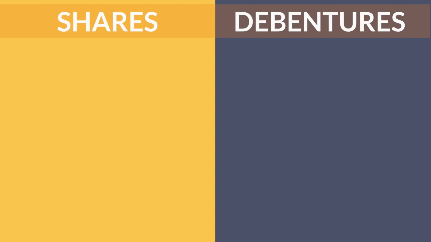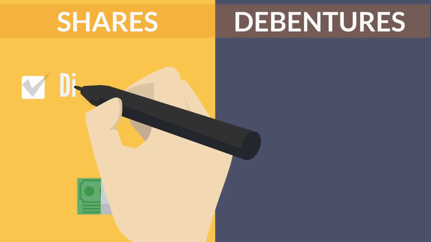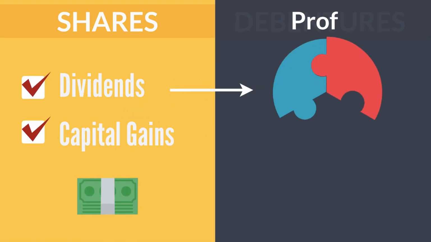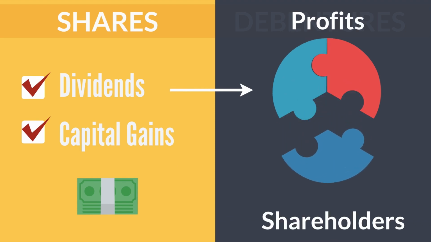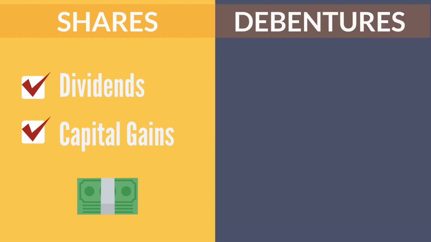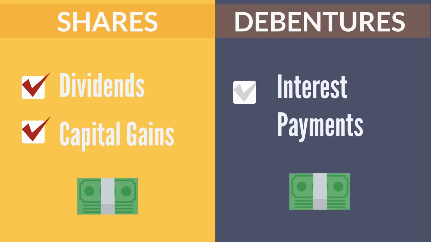Returns. Shareholders receive returns in the form of dividends and capital gains. Dividends are a share of the company's profits paid out to the shareholders, while capital gains are the increase in the value of the shares. Debenture holders receive returns in the form of interest payments, which are typically fixed and predetermined.